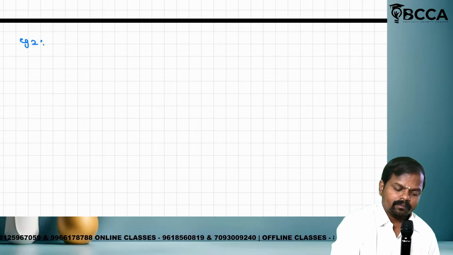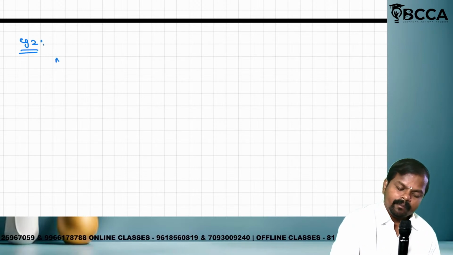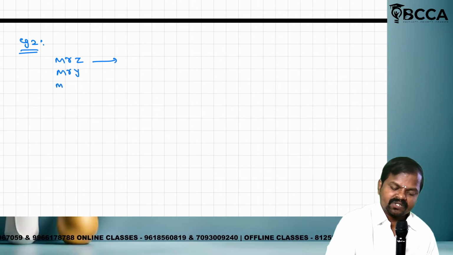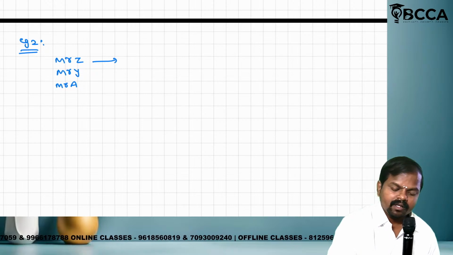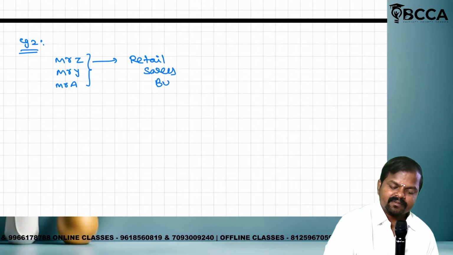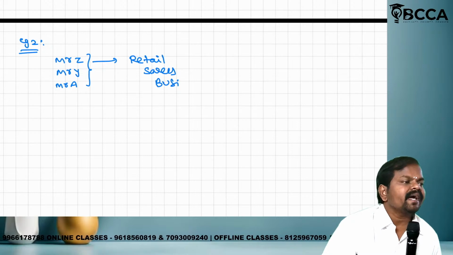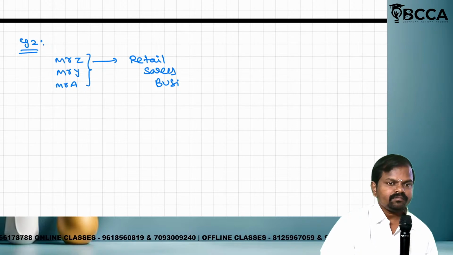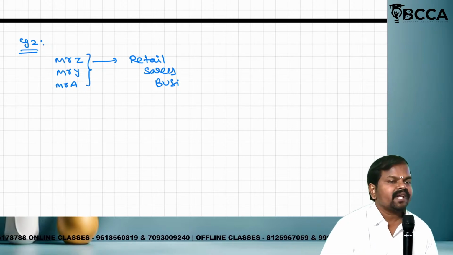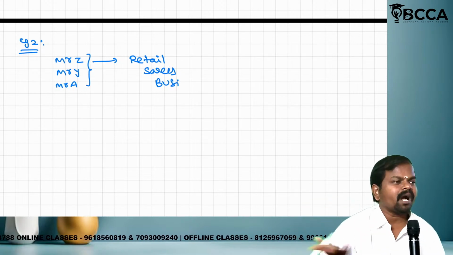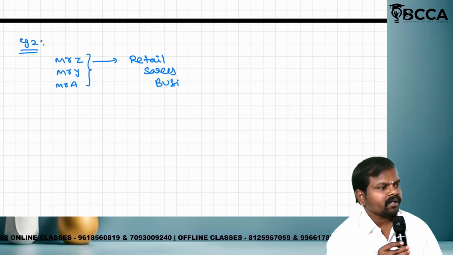Example number 2. Mr. Z, Mr. Y, Mr. A. There are 3 members. They are carrying on a retail sarees business. Sarees. Retail means they are selling directly to the customer. Wholesaler means they will not sell to the customer, they will sell to the retailer. The retailer will sell to the customer. It is a common phenomenon in society.